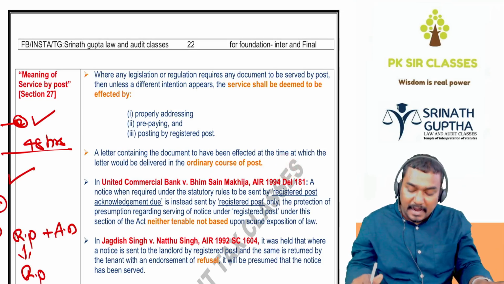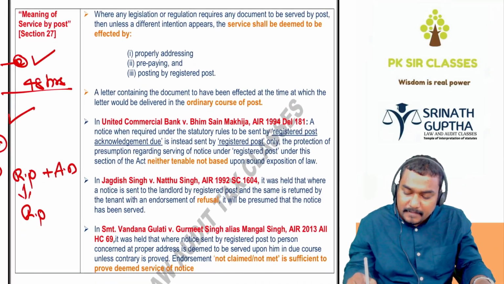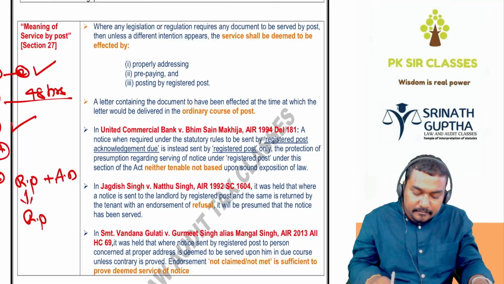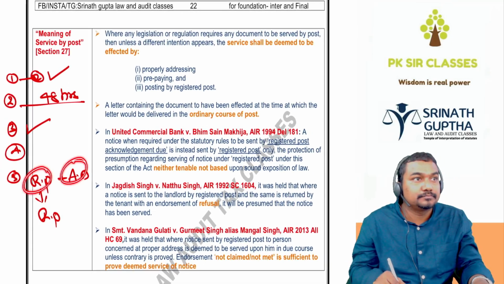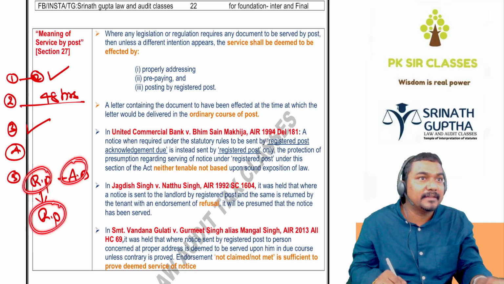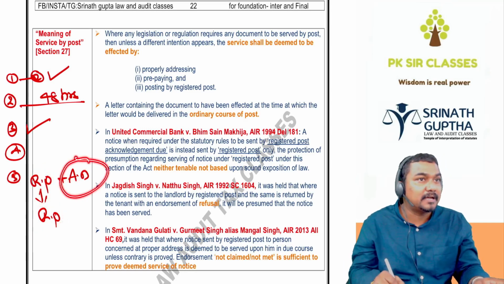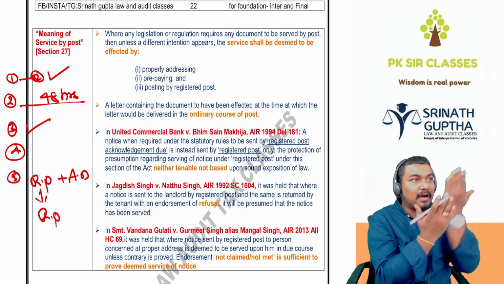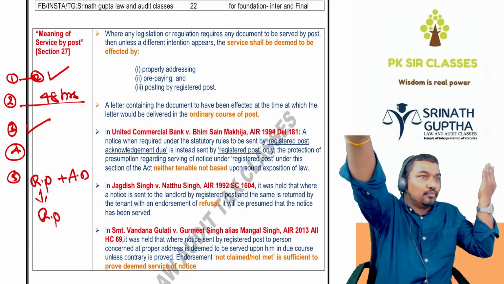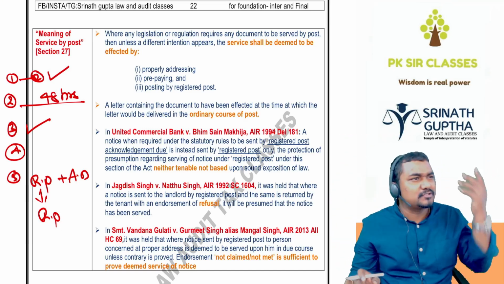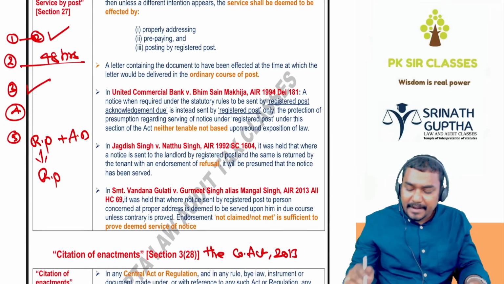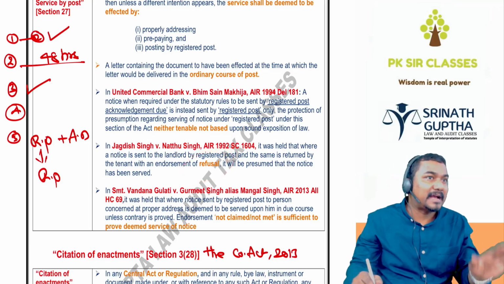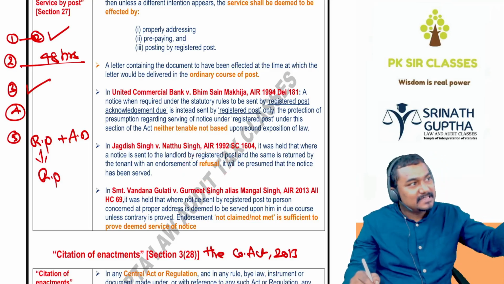For example, this came in the exam. The act says you have to send the letter by registered post plus acknowledgement, but you are sending only by registered post. Valid or invalid? Invalid, because the act requires the acknowledgement also, but you are not giving any acknowledgement. Acknowledgement means a second letter, you have to add it to the primary letter. After the primary letter reaches the receiver, he will send it back to you. This is called acknowledgement. If the company sends the letter to you and you refuse it, it is still deemed to be sent to you. Even if you refuse, it is deemed to be served on you.